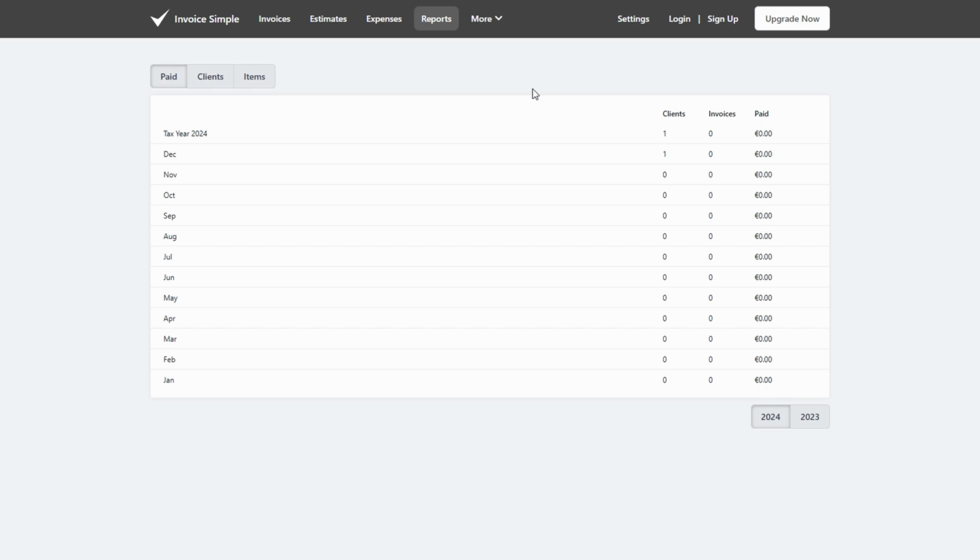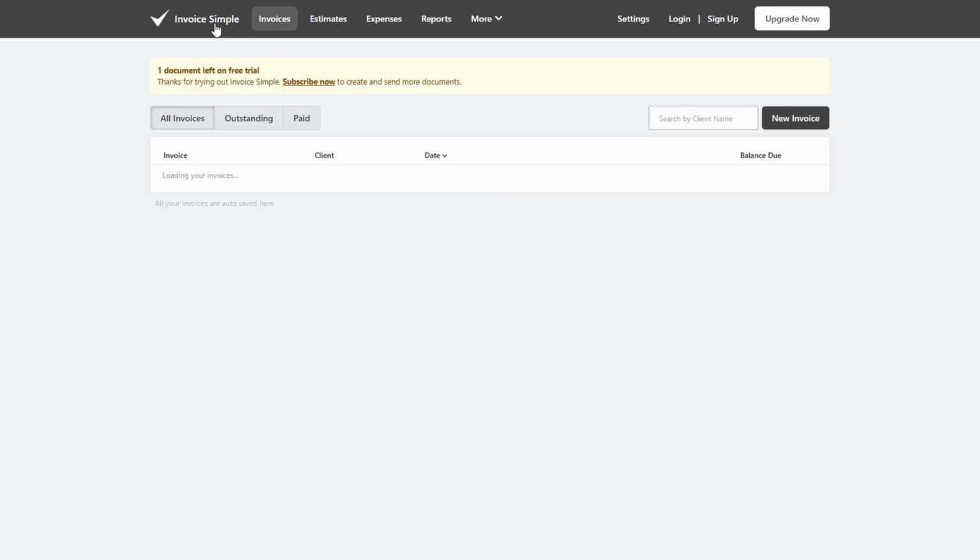One of the best things about Invoice Simple is how easy it is to use. You don't need to have an accounting background or extensive technical skills to create invoices or estimates. The platform is intuitive, making it simple to navigate, even for those who are new to managing business finances.